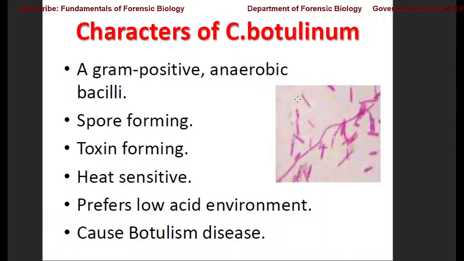As we have discussed, they produce endospores. They produce a toxin, so that can be a deadly toxin, neurotoxin. They are heat sensitive. We'll study that they can resist a temperature around 100 degrees Celsius for a few minutes as well. They prefer low acid environmental conditions. So generally seen in canned and packed food. It causes botulism disease.